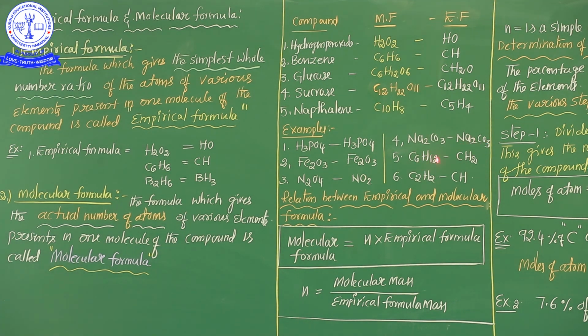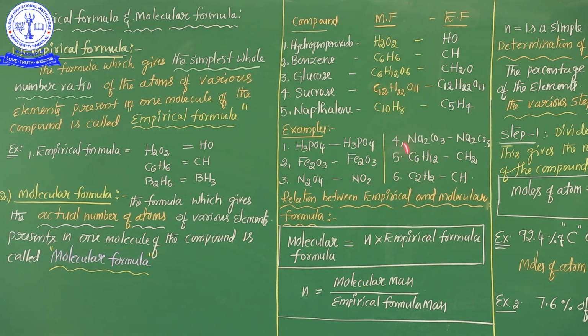After that, C6H12, hexane. It's possible: 6 ones are, 6 twos are. That's why CH2, listen carefully, CH2 is the empirical formula of hexane. And see acetylene, C2H2. It can easily be calculated with a suitable integer. C2, ones are, that's why CH.